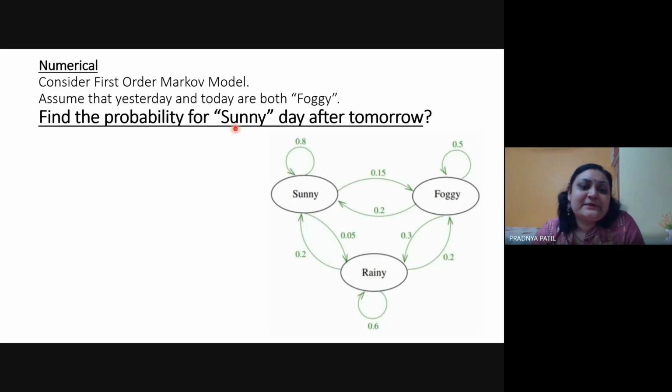Can you give me the possible values for this? What possible path changes can I consider here? Anybody else? Okay, so we'll see the solution for this.